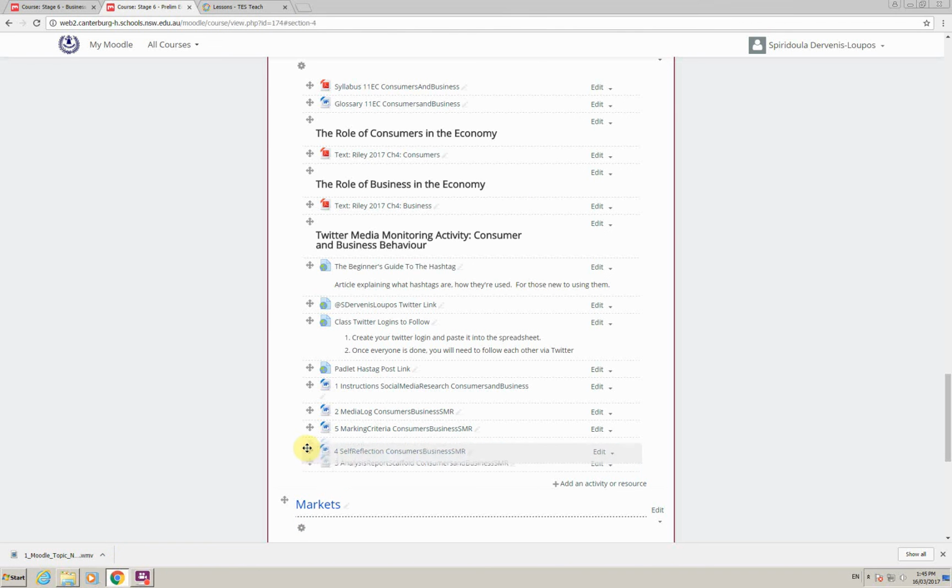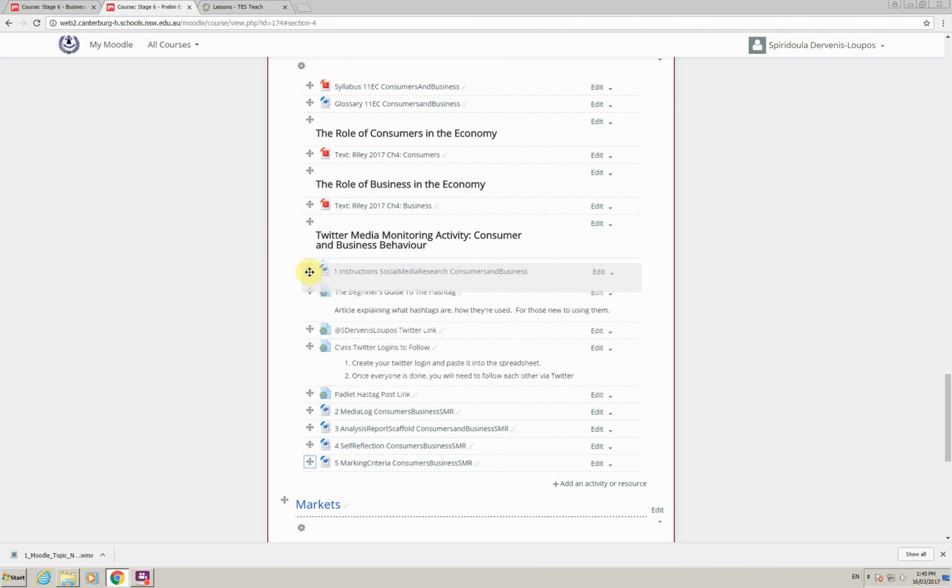Click on that and you move it to where you want it to go. So obviously file number 5 is out of sequence. Click, drag, you can see it's moving things down, and then I let go at the point at which I want it located. I would like this instructions file to be the very first thing that students see.